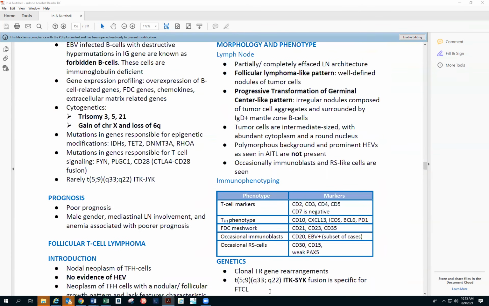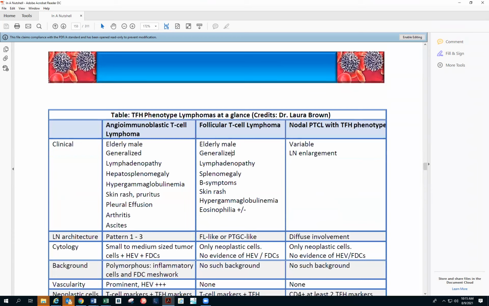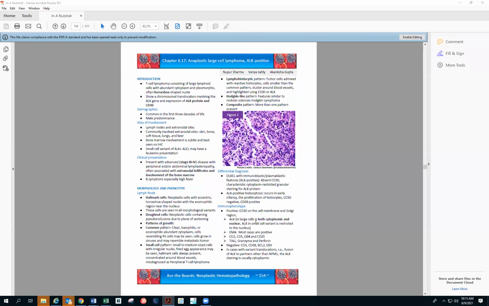What is this? Follicular T-cell lymphoma. I'm not thinking that we have a case of follicular T-cell. We could have gone into this if we were doing the theory, but we are not doing the theory that much. We are just quickly brushing up our knowledge of the T cells.